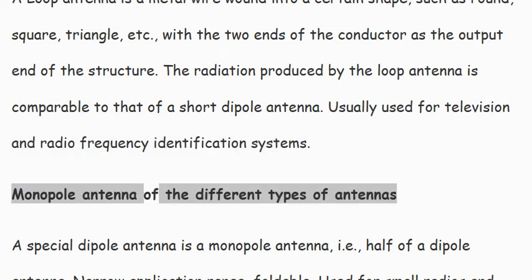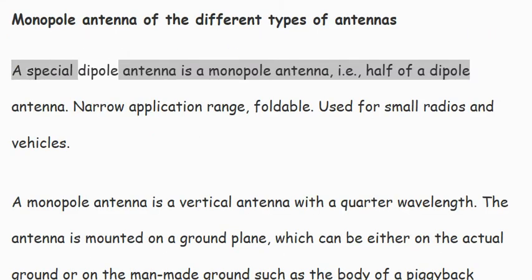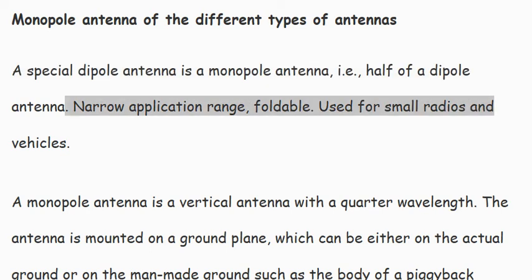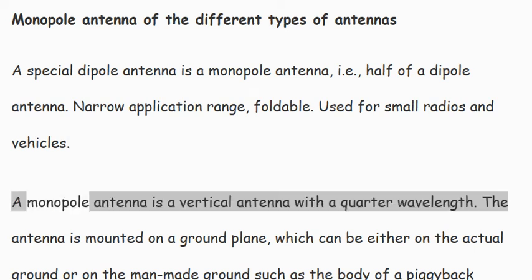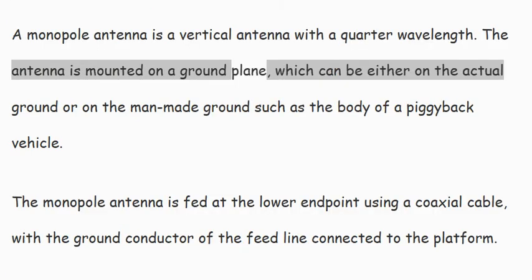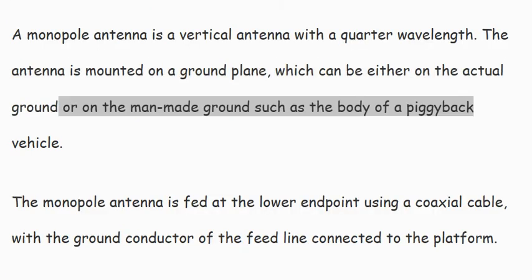Monopole antenna, of the different types of antennas. A special dipole antenna is a monopole antenna, i.e., half of a dipole antenna. Narrow application range, foldable. Used for small radios and vehicles. A monopole antenna is a vertical antenna with a quarter wavelength. The antenna is mounted on a ground plane, which can be either the actual ground or man-made ground such as the body of a piggyback vehicle.